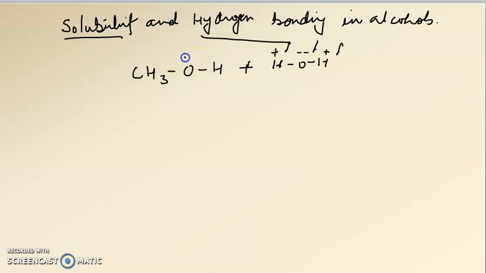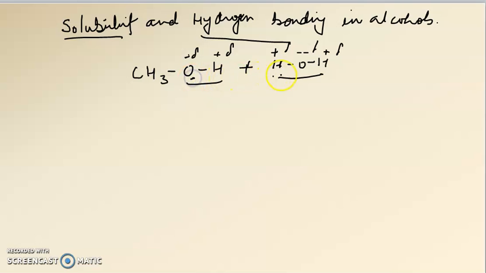Alcohol is also a polar molecule with delta negative and delta positive charges. Here the oxygen is polar and hydrogen is polar, so the opposite poles can attract each other and form a hydrogen bond.